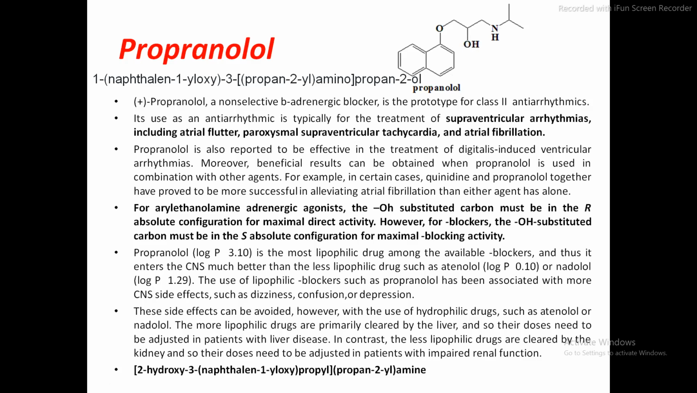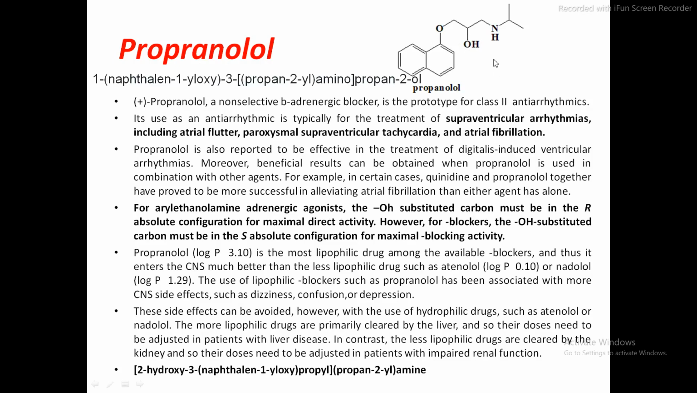But now we are studying the beta blocker. So if the drug is a blocker, then this OH group is in the S absolute configuration to show its blocking effect. Okay, so now propranolol is what? It is a beta blocker. So in this case, the hydroxy group is in the S absolute configuration to show the maximal blocking activity.